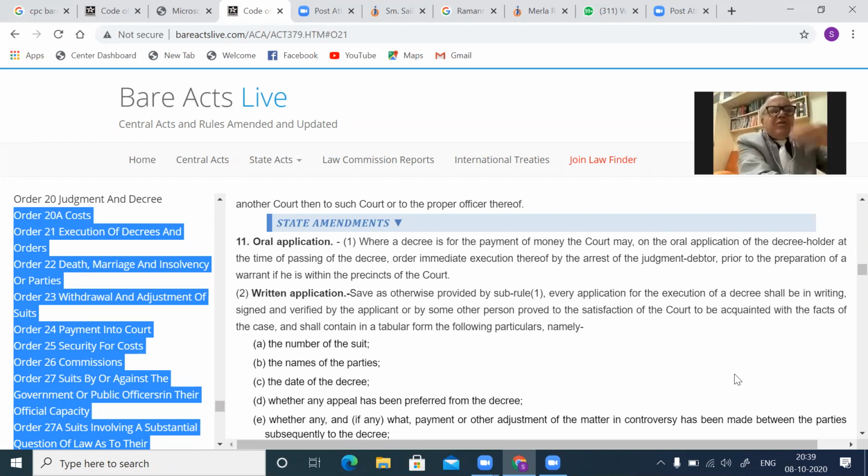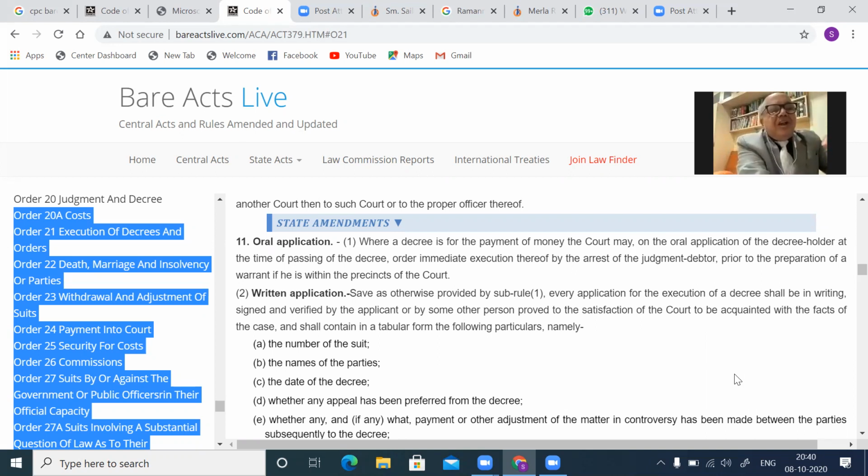It may be even a decree for mesne profits, which is also a money decree. If the court passes the decree and you have the apprehension that the defendant is likely to run away, you can tell the court, my lord, the defendant is present right now, get him arrested, otherwise my decree will be defeated. Provided the defendant is in the court itself. You cannot say he's gone home, you send the bailiff home to arrest. No, that is not applicable.